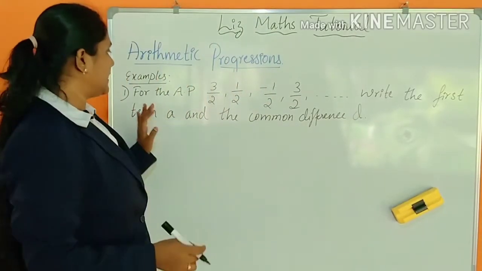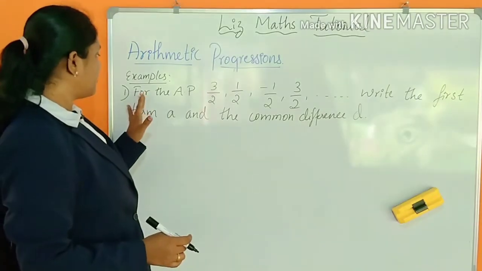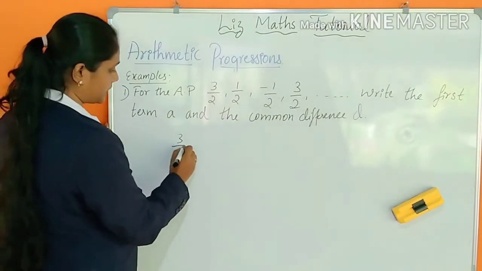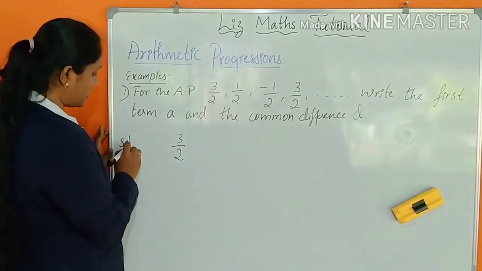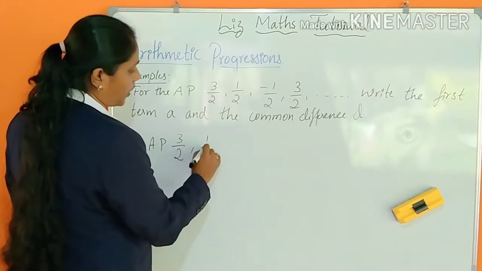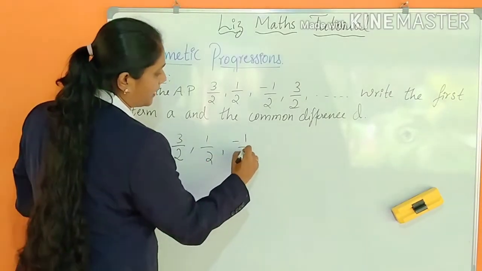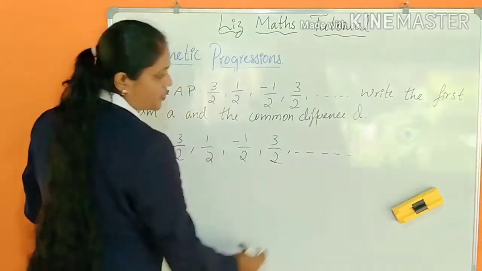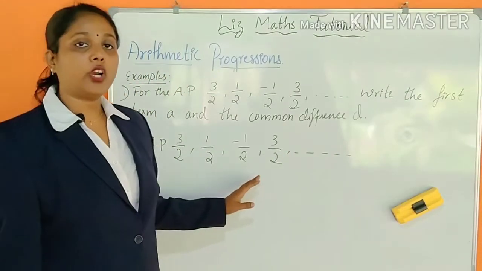See here in this example, the AP is given. What is this AP? Solution. The AP is given as 3 by 2, 1 by 2, minus 1 by 2 and minus 3 by 2, so on, etc. Is it a finite AP or infinite AP?